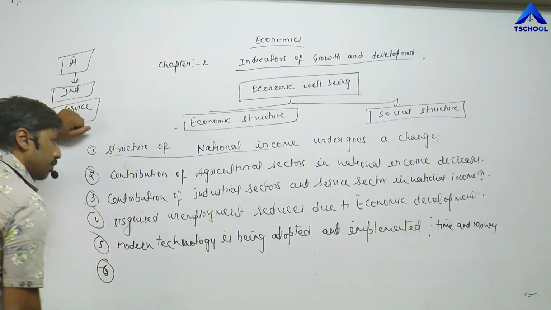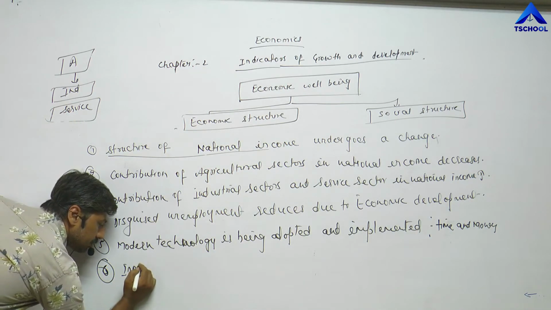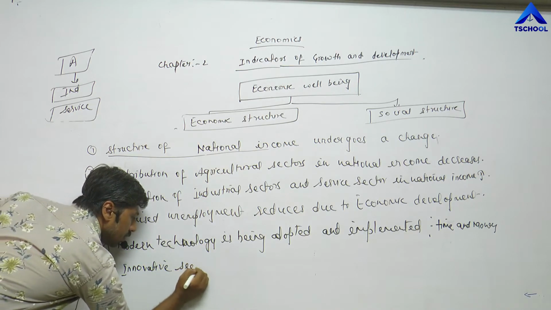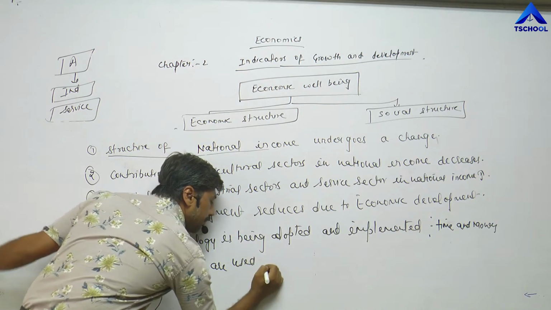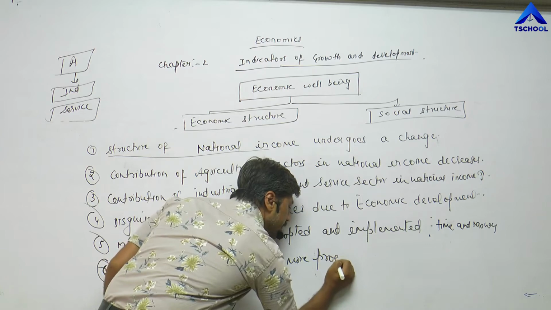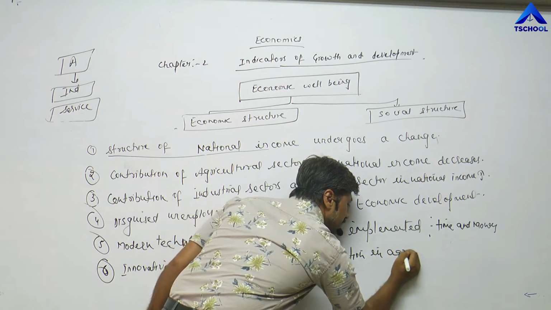Due to economic development, innovative seeds are used for more production in the agricultural sector.